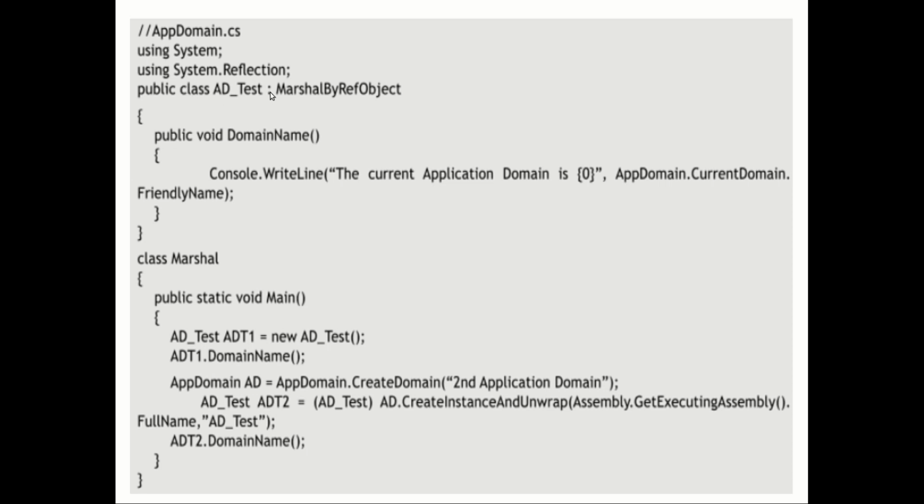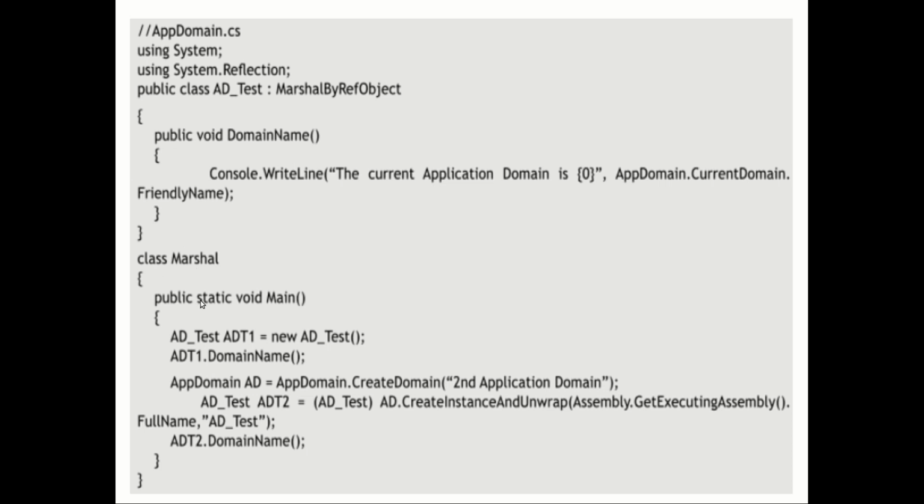You are going to create the class, and the class is inheriting MarshalByRefObject. So whatever object you create for this particular class becomes a Marshal by reference object. Okay. So in the object you can create the domain name function. This is a simple function which is going to display something on the monitor.